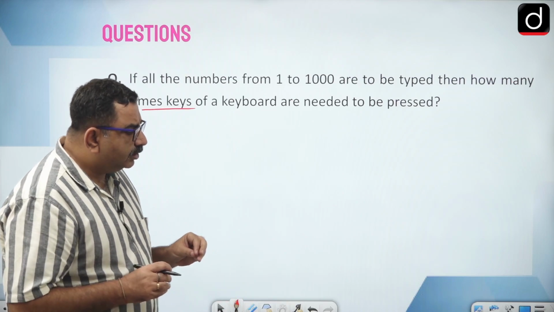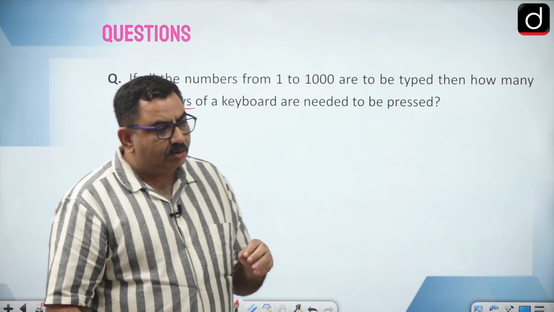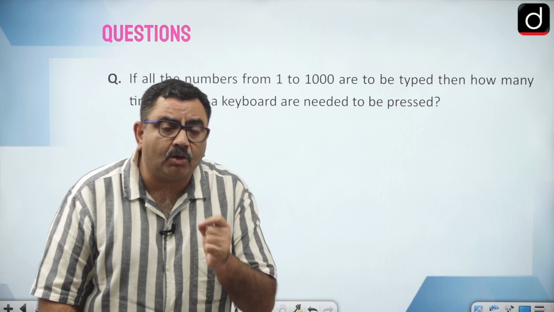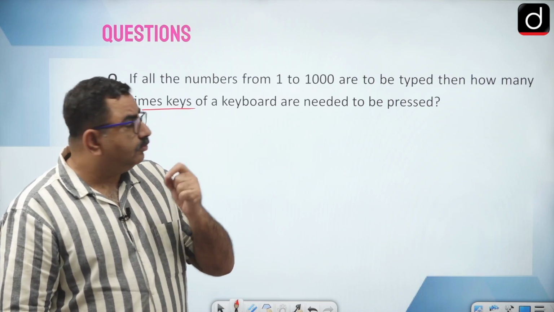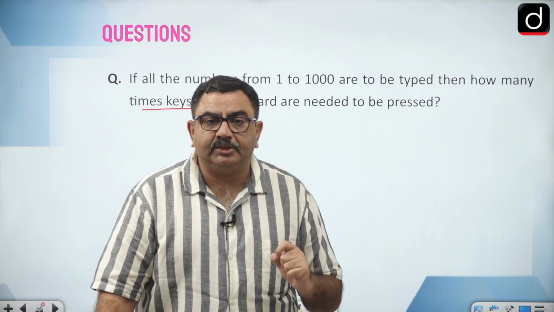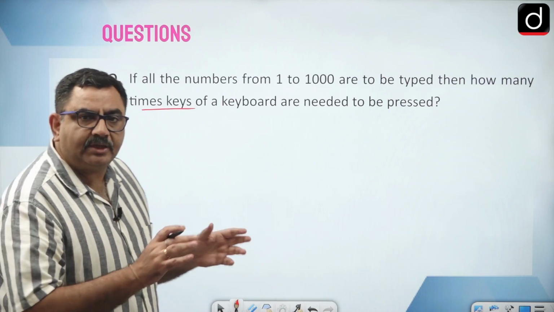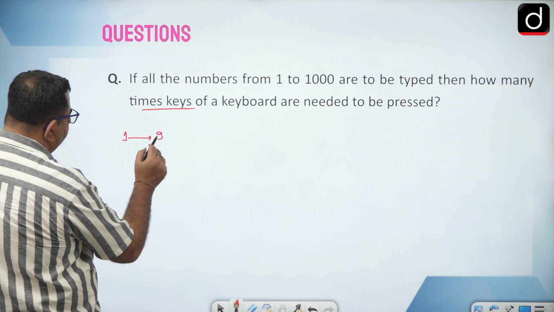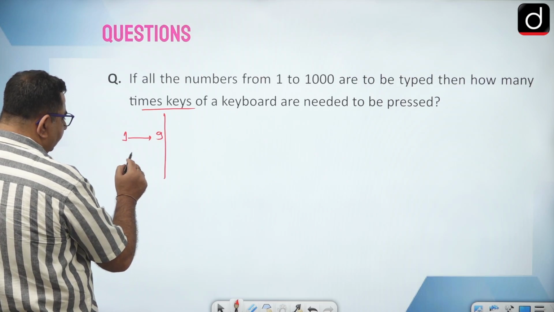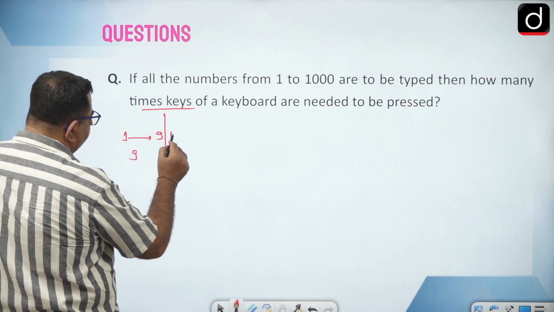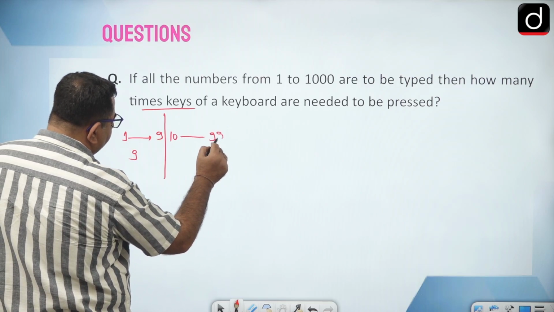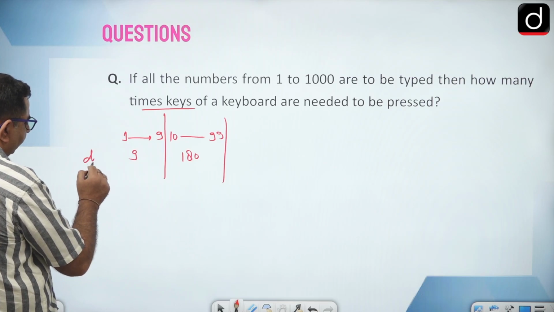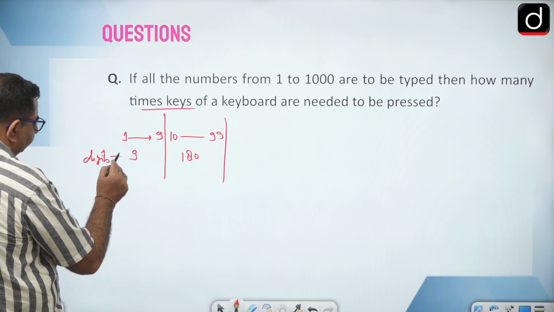So 3 times I have to press the keys. So can I say for writing every digit I need to press a key? So what I can do is count all the digits from 1 to 1000. How many digits are there? That work we have already done, right? Now 1 to 9, how many digits are there? 9 digits. Then 10 to 99, how many digits are used? 180 digits, right? They are digits, not the numbers.